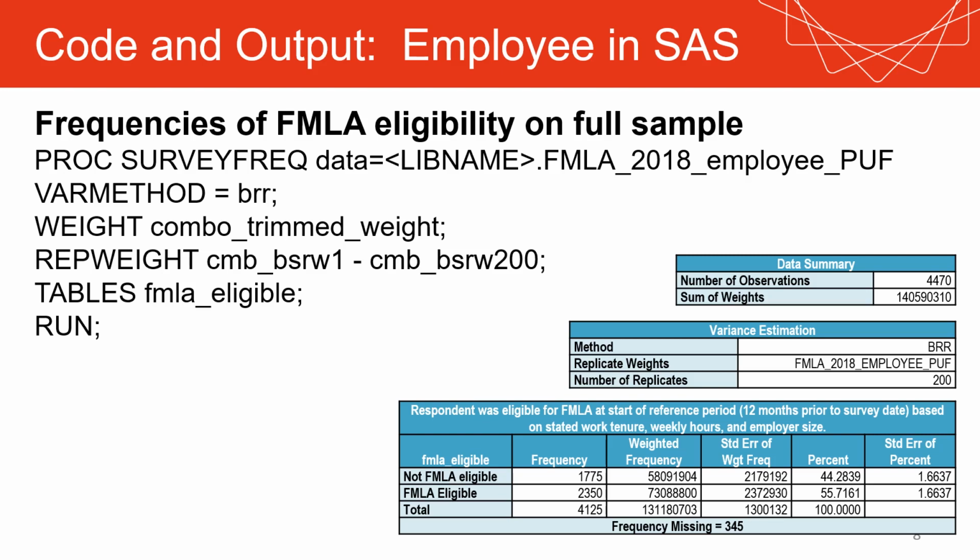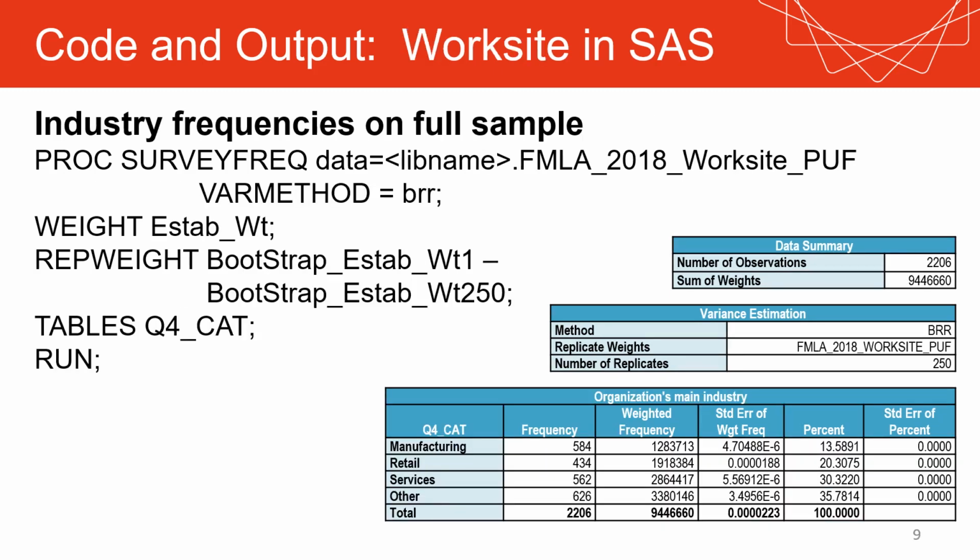And then you want to include var method BRR, balanced repeated replication. You want to use the weights, which are given here. That's the name of the weight variable. And the replication weights, there are 200 of them. And then the tables command will give you the variable that you want to create tables for, in this case, FMLA eligible. That was the example for running analyses of the employee survey in SAS. The equivalent example for running analyses of the worksite survey in SAS is on this slide.